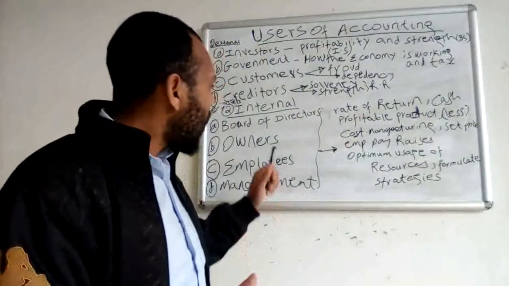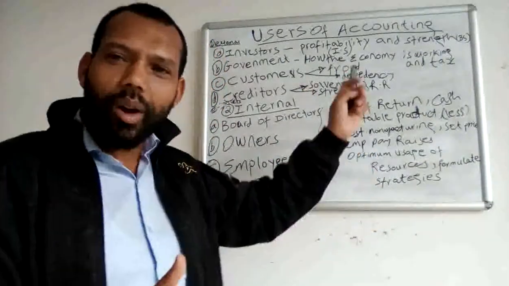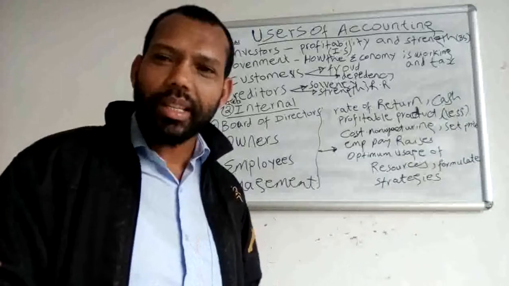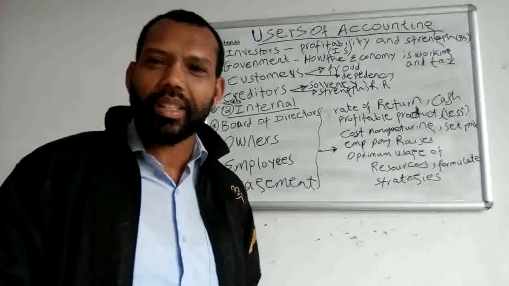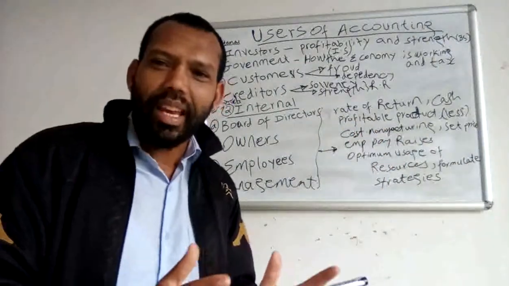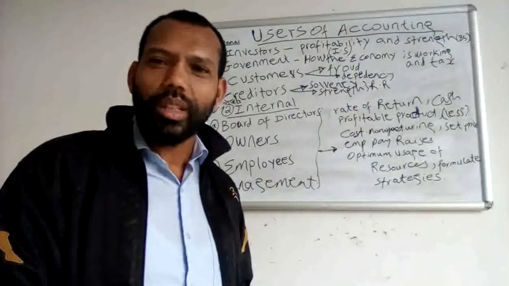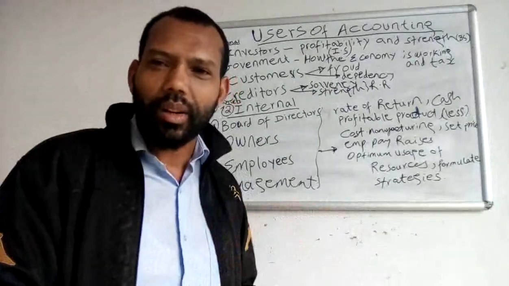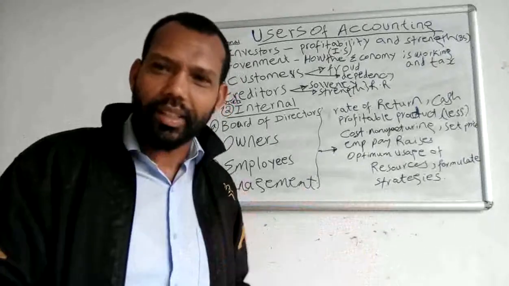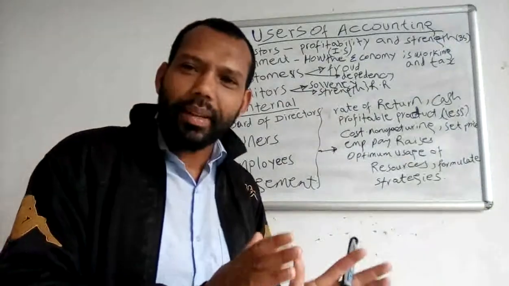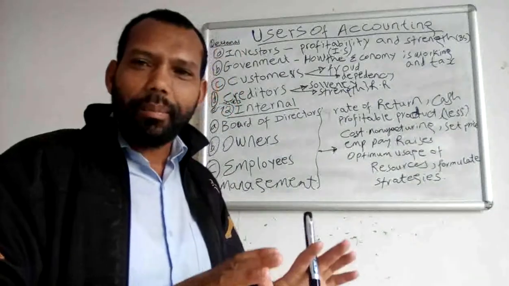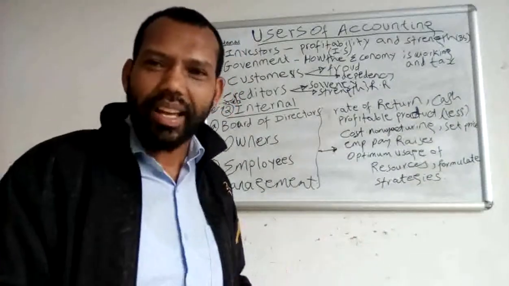Owners also demand this accounting information to know the rate of return, the profitability level of the organization, the performance of the organization, and the strength of the organization. They also want to know the liquidity level of that organization. Does that organization have enough cash in its account to repay its duties, to pay its credits or liabilities? They must know this in order to decide for the future.